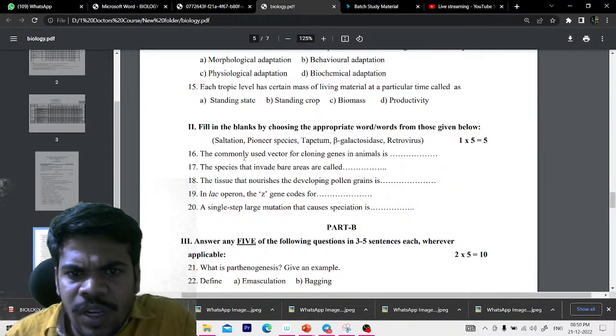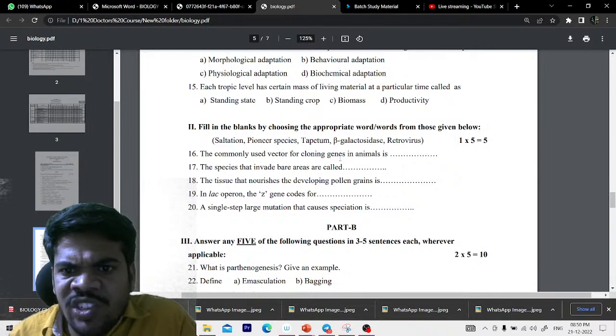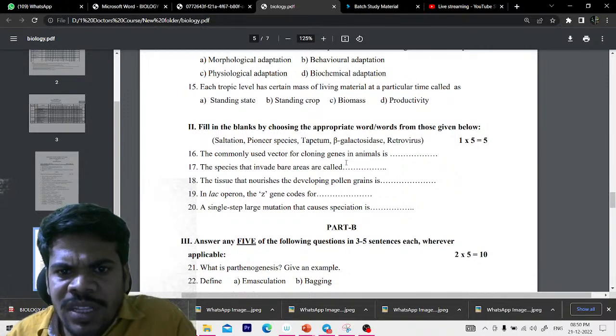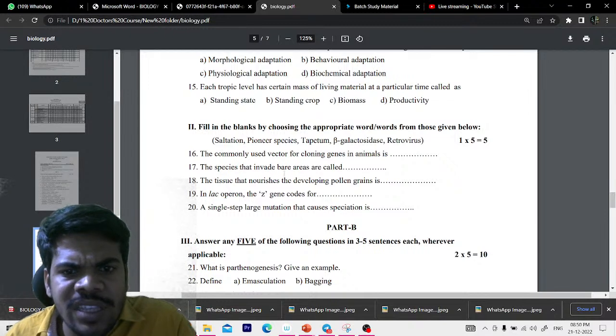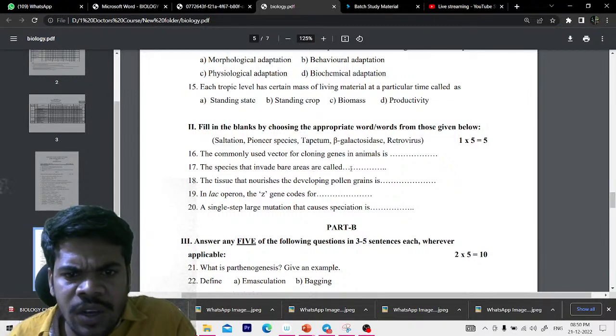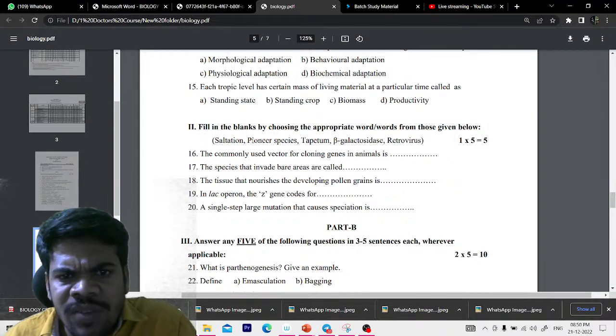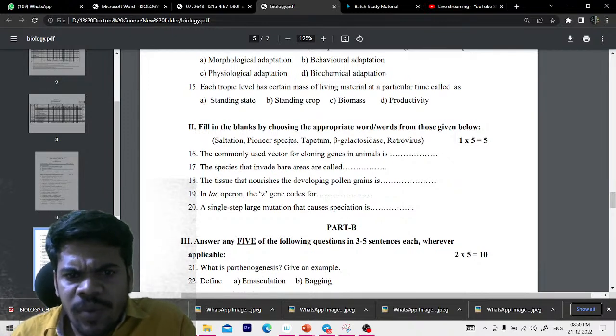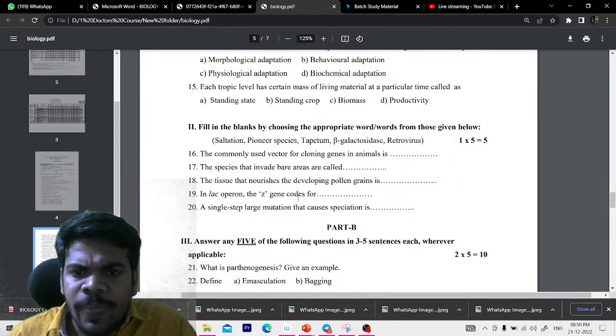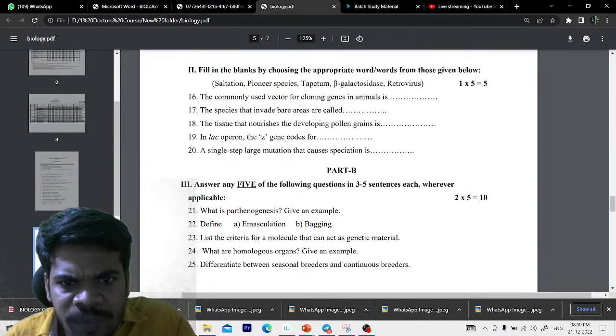They give, for example, the commonly used vector for cloning genes in animals. What is that cloning vector? The species that invade the bare areas is called what? Like that, you can simply choose the correct answer from the answers they already provided. Okay, this also has no choice.